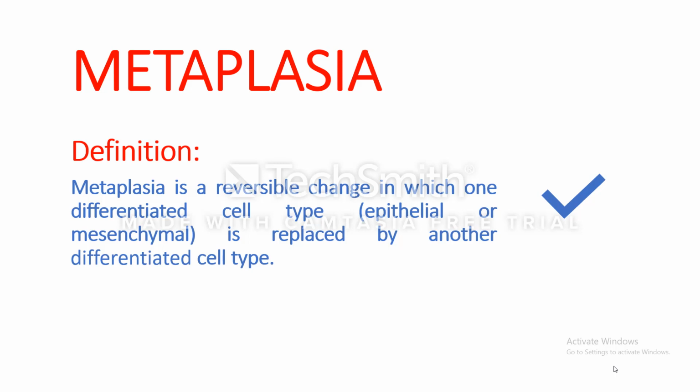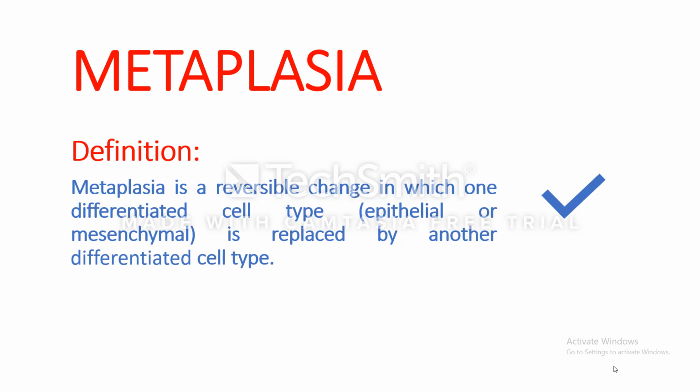So this is because this cell type may be subjected to a particular stress, and this particular stress, the cell cannot withstand it. So it has to change to another type to be able to do its function and to survive.